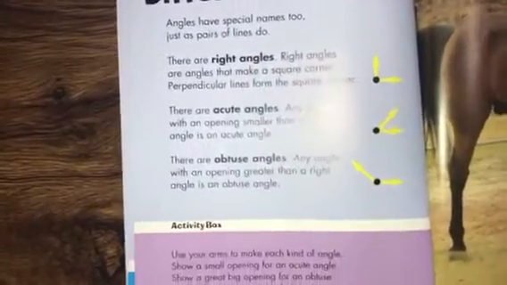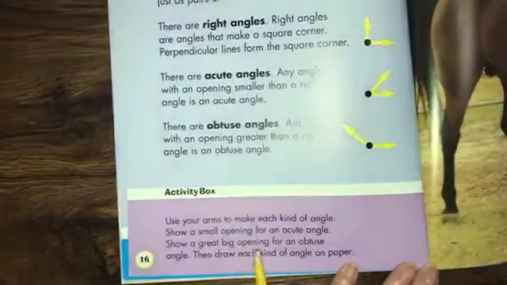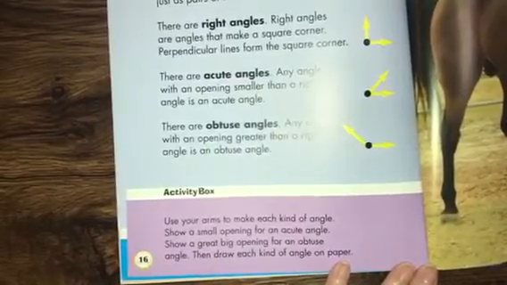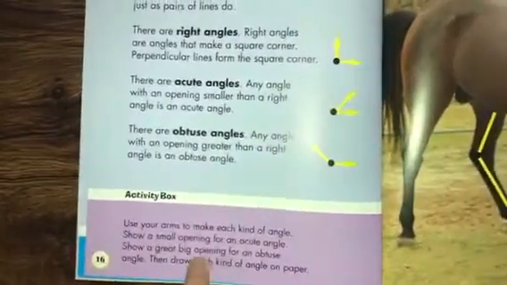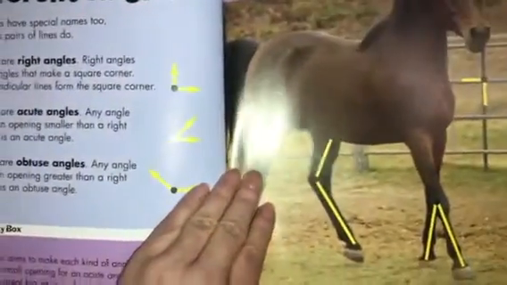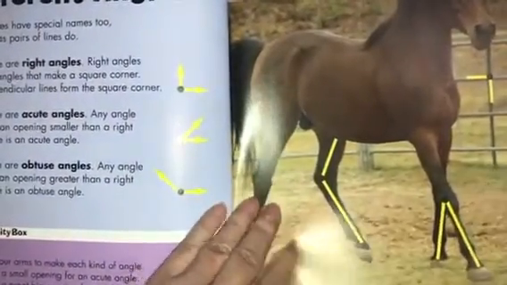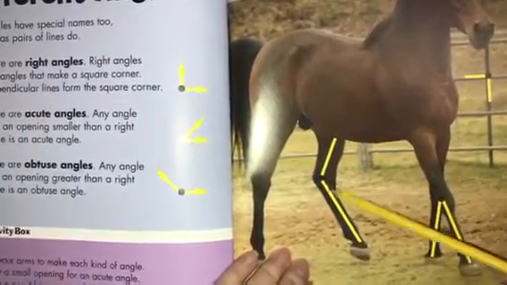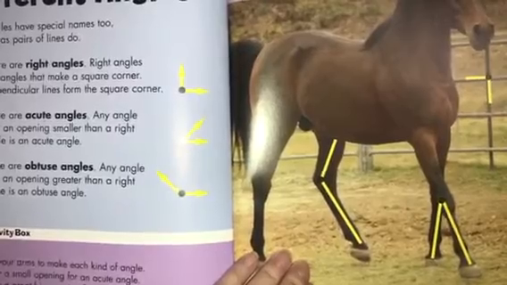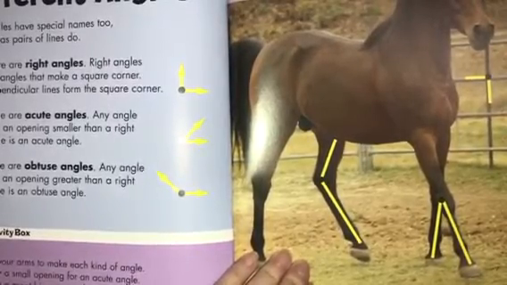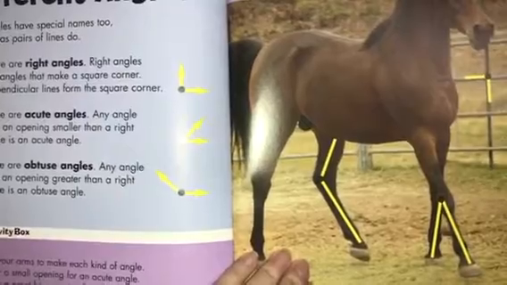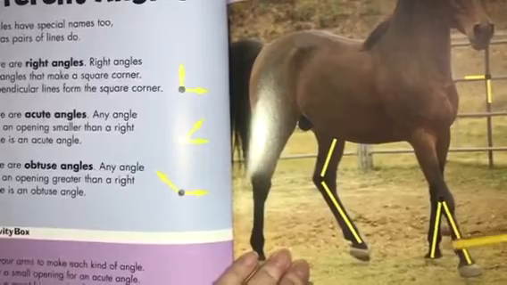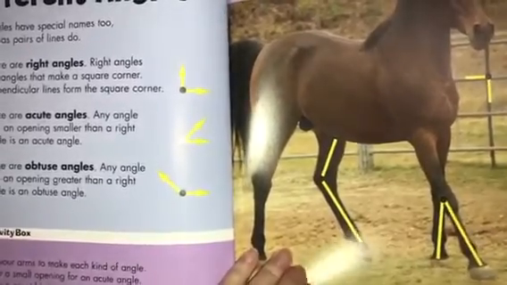Use your arms to make kinds of angles. Show a small opening for an acute angle, a big one for an obtuse, and then draw each kind of angle on a paper, which is part of your scavenger hunt this week. Find the right angles, acute angles, and obtuse angles. This one would be obtuse because it would be bigger than our right angle. Here's our perfect corner. This one is so cute, acute angle.